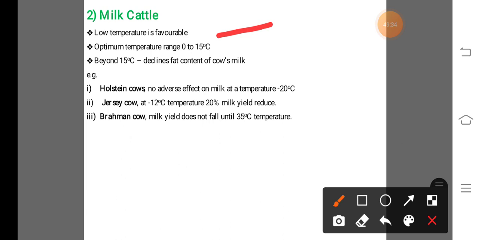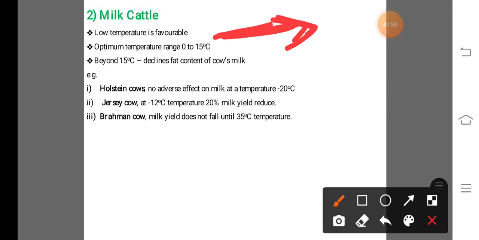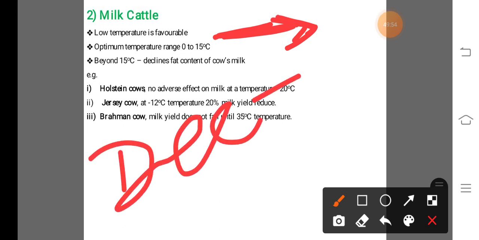So in case of low temperature, to produce better quality or higher milk production as well as good quality of milk, low temperature is required. So in case of season, in the December month, the milk yield is higher than the other 11 months.